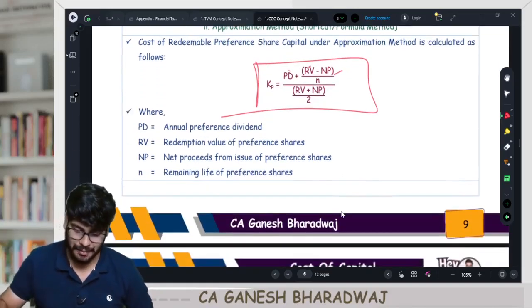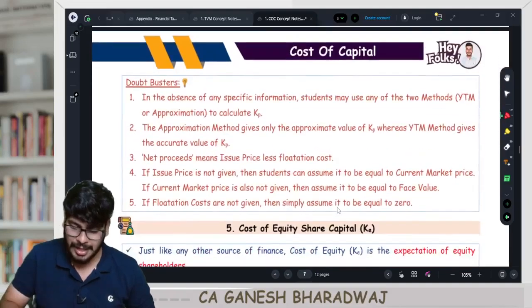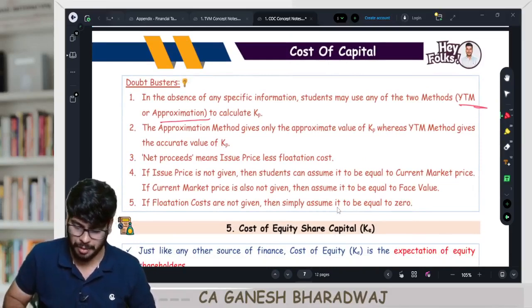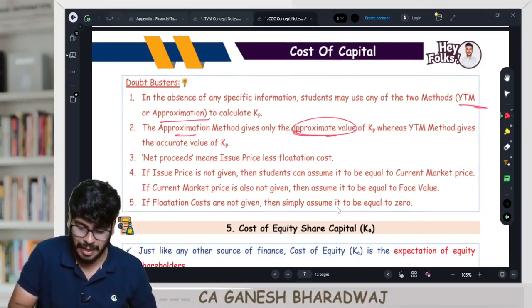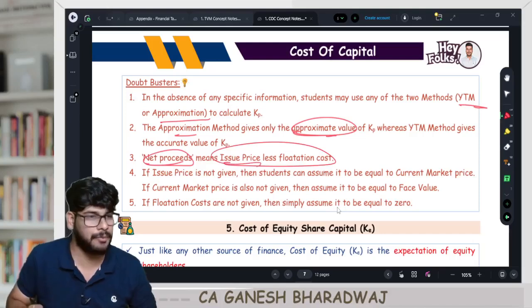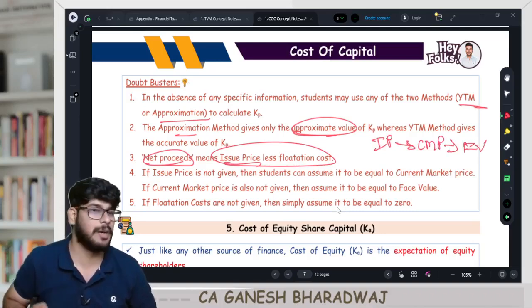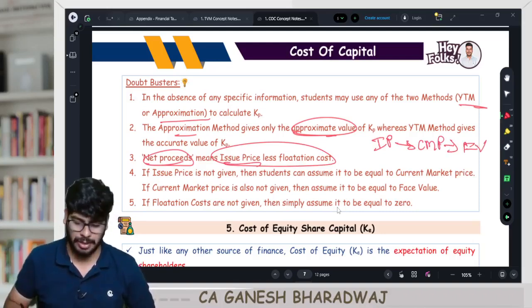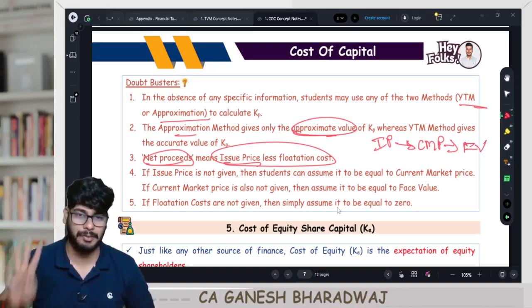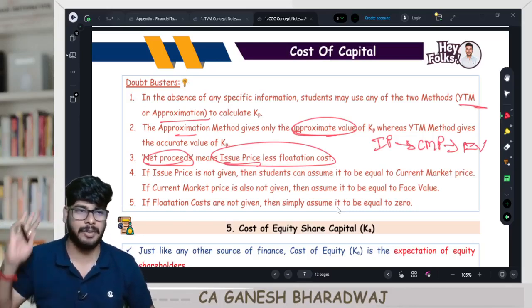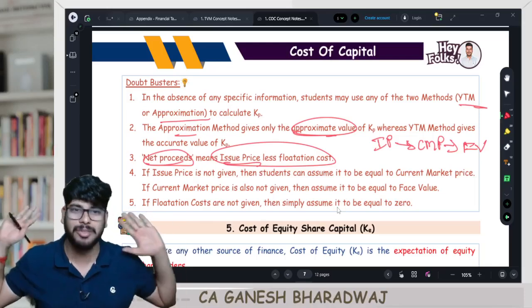And this is what I've given here in this particular area. In the absence of any specific information, use either the YTM approach or the approximation method. The approximation gives only an approximate value. Net proceeds means issue price less flotation cost. If issue price is not given, then you go for current market price. If that is also not given, only then you should go for face value. As simple as that. Suppose flotation cost is not given, ignore it. Suppose flotation cost is given as 1% or 2%, apply it either on the issue price you have considered or as a percentage of face value. Done. That's about this area.